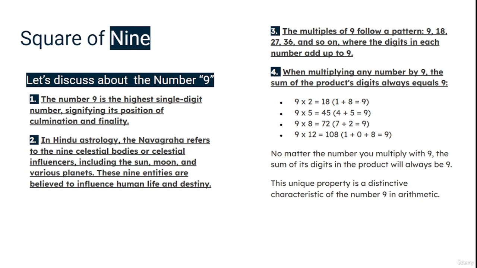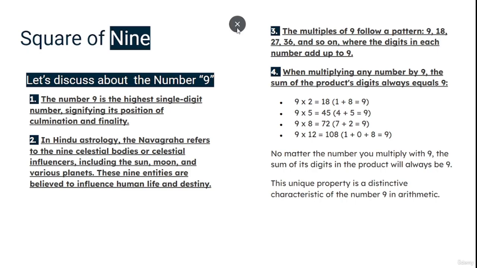The multiples of 9 also follow a pattern: 9, 18, 27, 36, where the digits of the number add up to 9. Like see, 9 into 2 is 18, so 1 plus 8 is 9. 9 into 5 is 45, 4 plus 5 is 9. 9 into 8 is 72, 7 plus 2 is 9. 9 into 12 is 108, 1 plus 0 plus 8 equals 9. No matter the number you multiply with 9, the sum of the digits of the product will always be 9. So this is a very unique property.